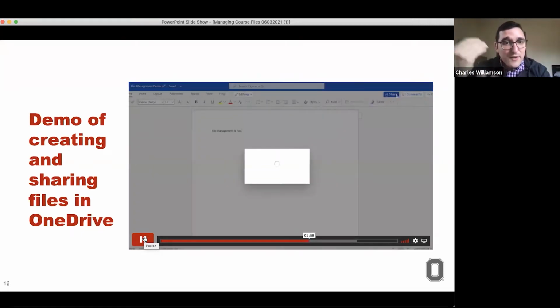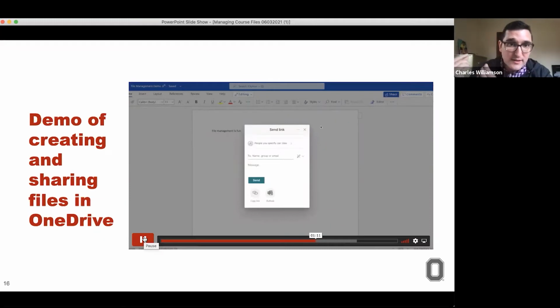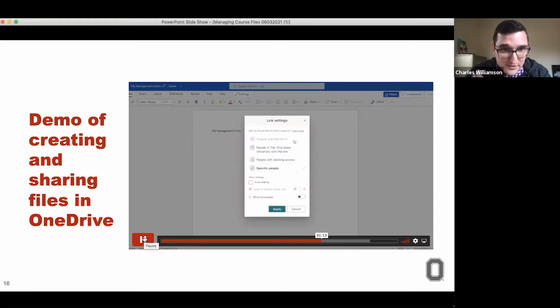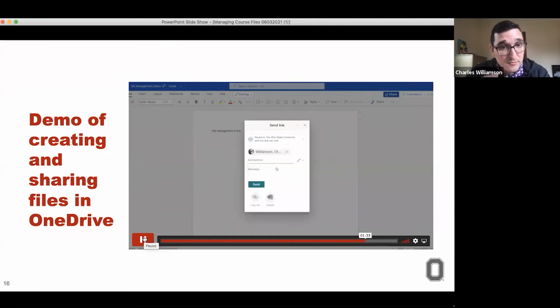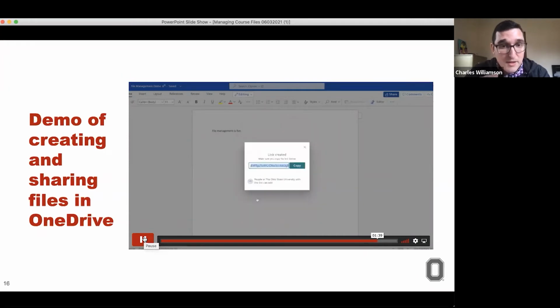Again, that series of options is going to pop up immediately. You can select who you want to share this document with. You can share it with folks within the university, or with those who have the link, or with anyone with an existing account, or specific people. I'm going to allow editing for this document, and you can send it to them directly. Very superfluously, I'm going to send it to myself. Or you have the option to just click the link, and there's a button here that says copy link, and you can just click copy and then paste it into an email or a Teams message or however you want to share this.